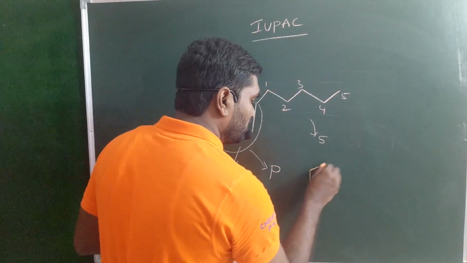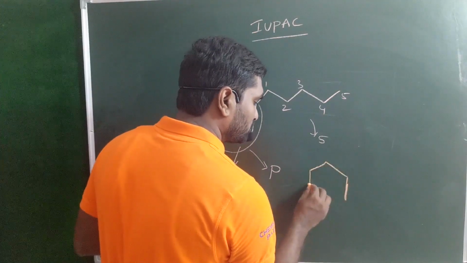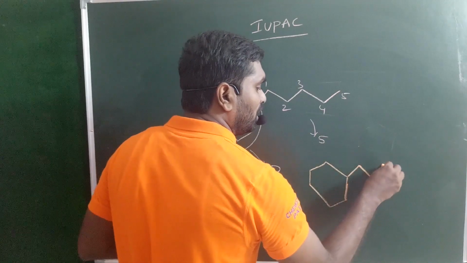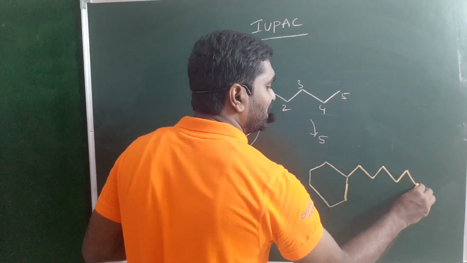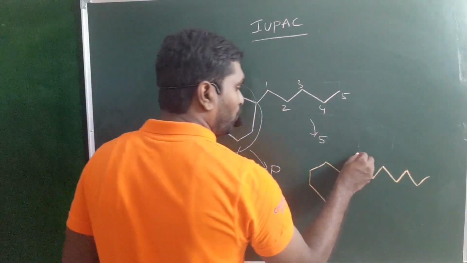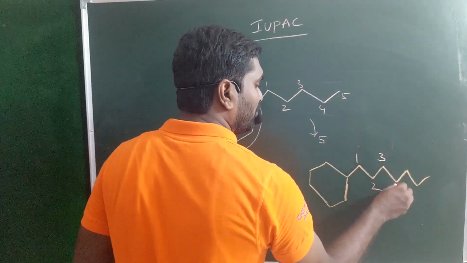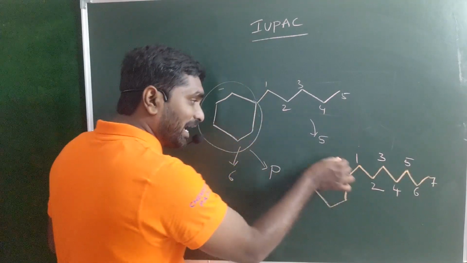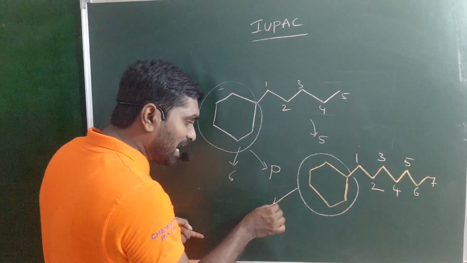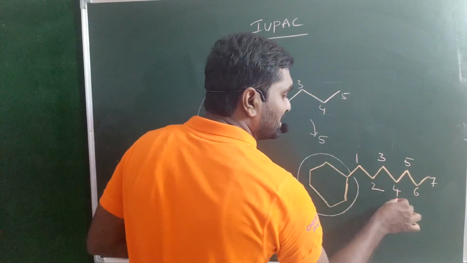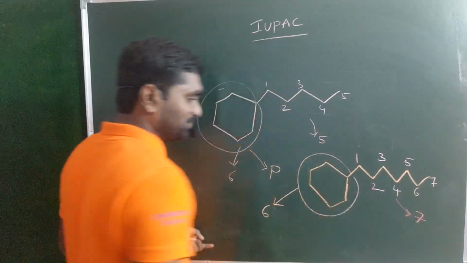Look at this example. Cyclohexane. The cyclic ring contains 6 carbon atoms, but the side chain contains a total of 7 carbon atoms.